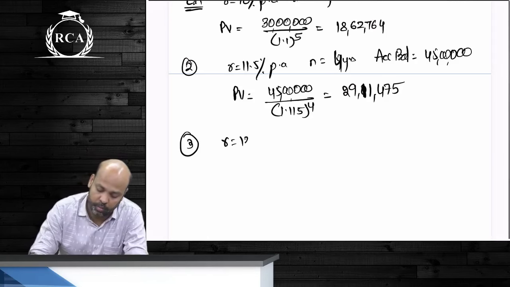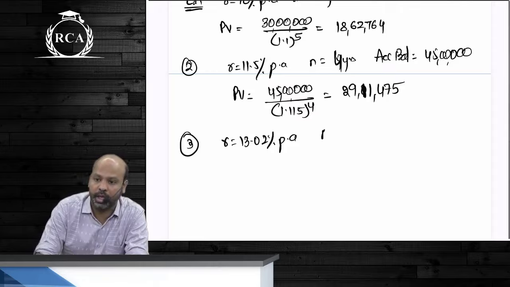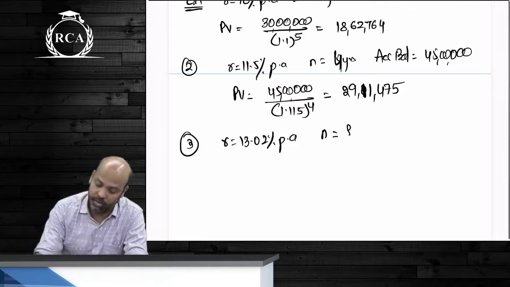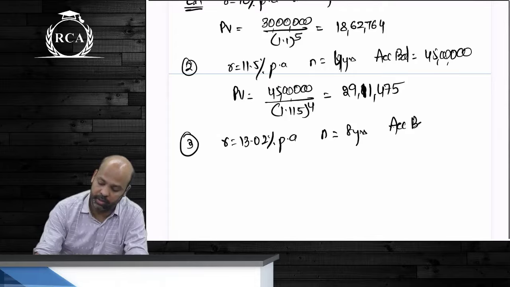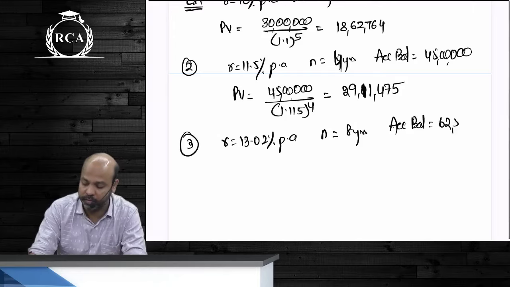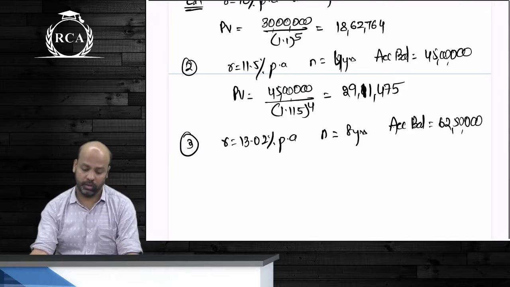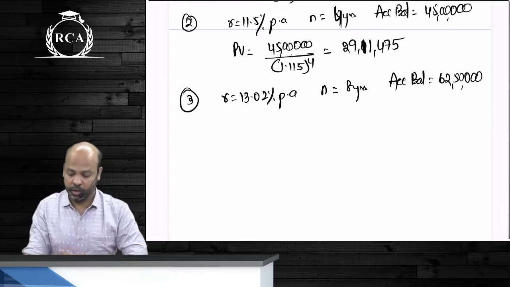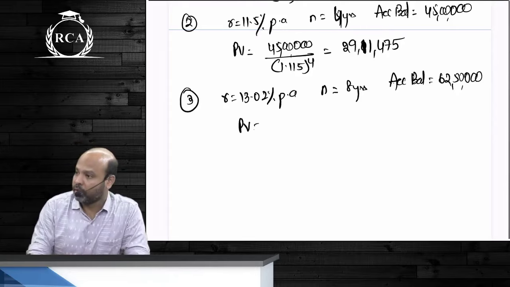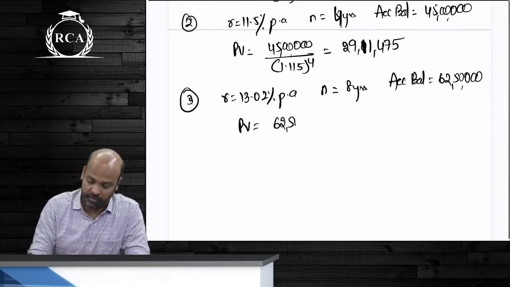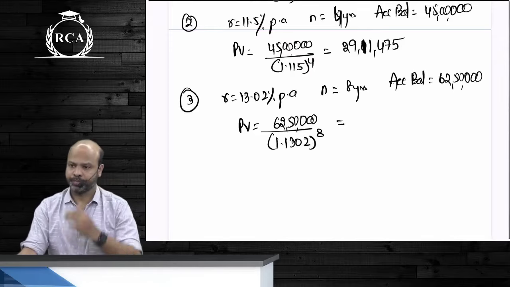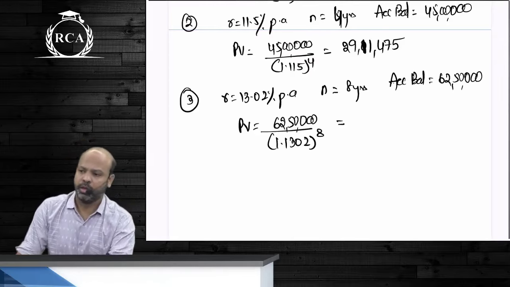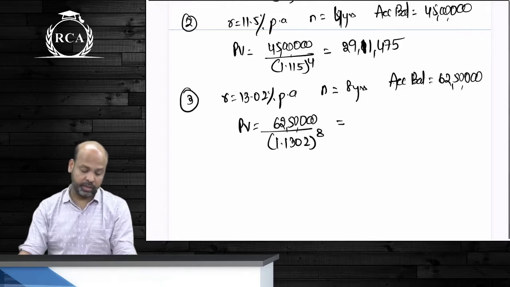R is equal to 13.02% per annum. Time period as such, beta, is 8 years. Accumulated balance, guys, is equal to 62,50,000. Present value, guys, will be equal to 62,50,000 divided by 1.1302 whole power 8. 62,50,000 divided by these amounts, beta.